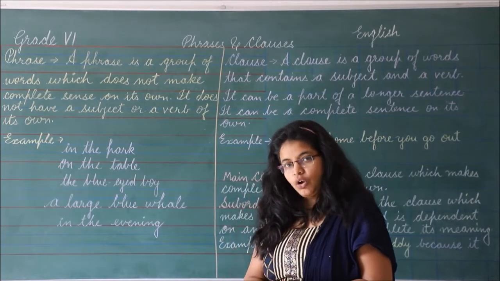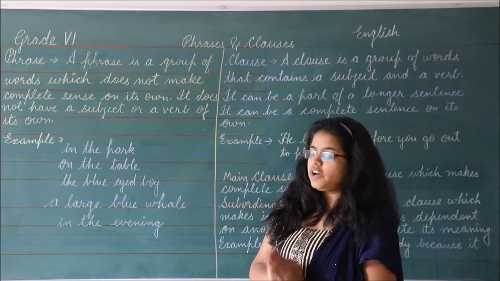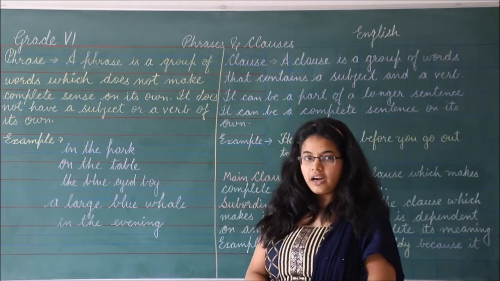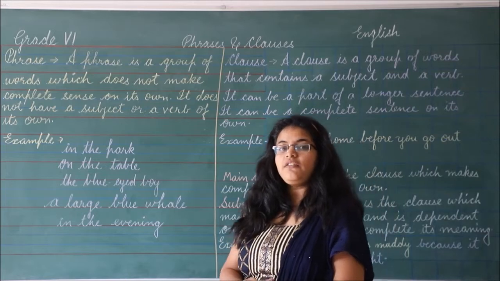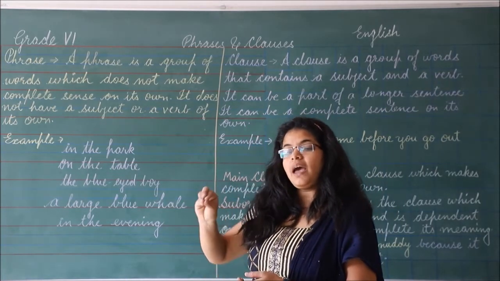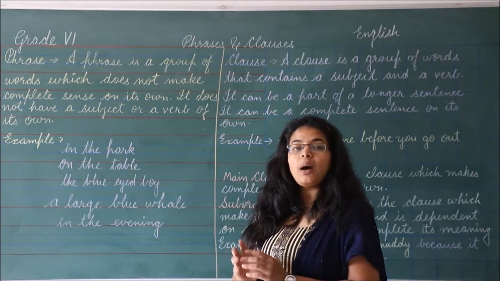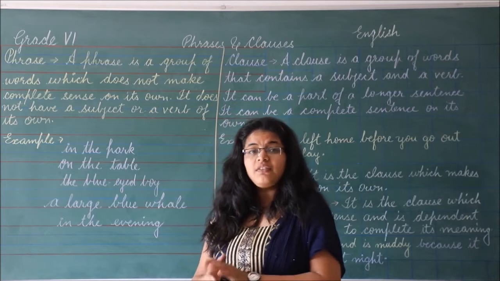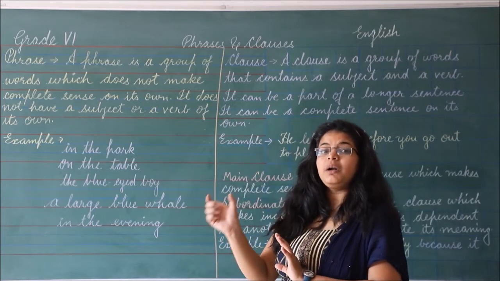So let's look at some examples of phrases. Our first example is in the park. In the park is a phrase which is giving us a little sense that something is in the park, but we don't know about the complete sentence. We are not aware of the rest of the sentence. Hence it is not a sentence but a phrase.